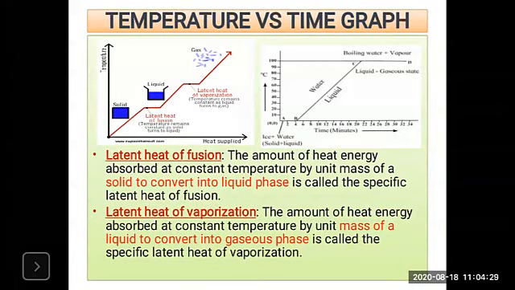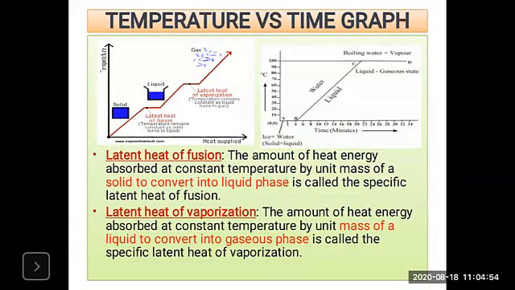What will happen? Even though heat energy is supplied to the water, its temperature does not rise at 100 degrees Celsius. Now look at the diagram at 100 degrees Celsius. CD indicates the transition state. So the temperature does not rise here. The temperature is not increasing here.